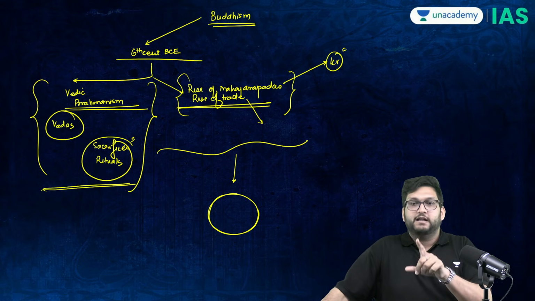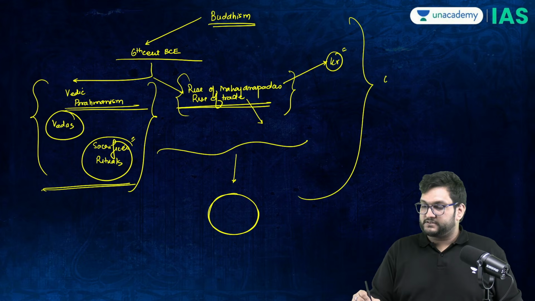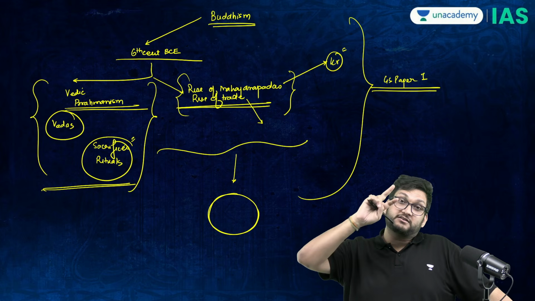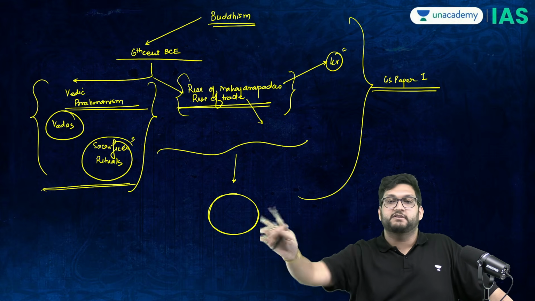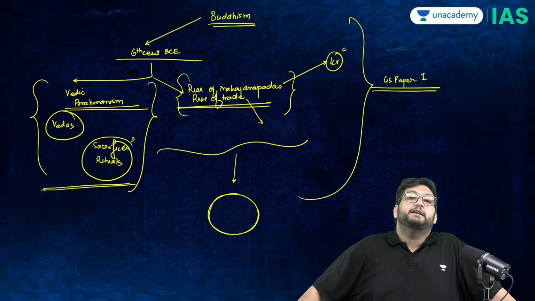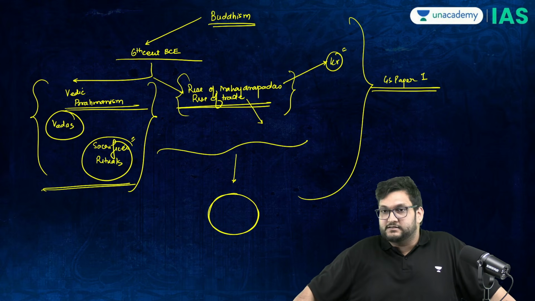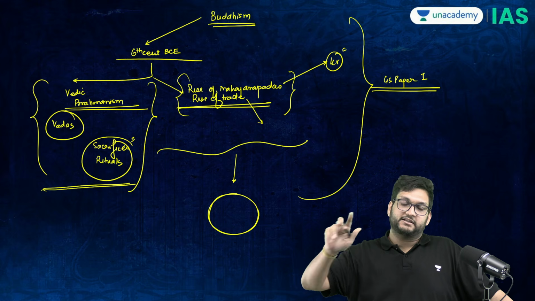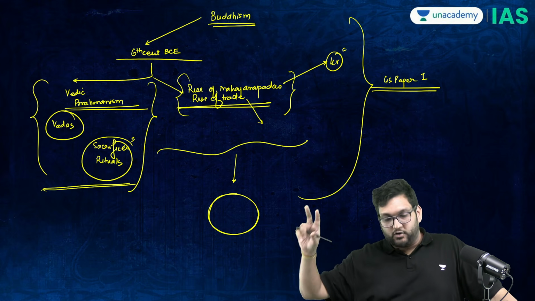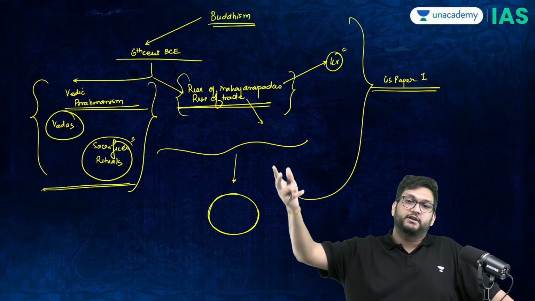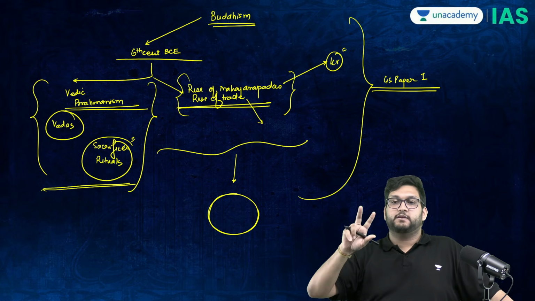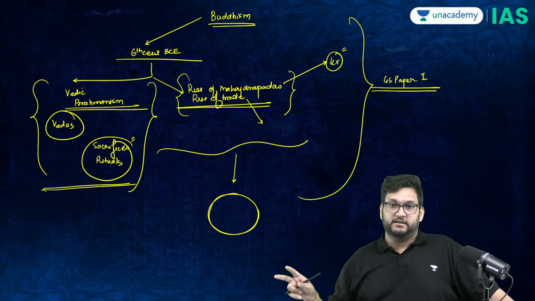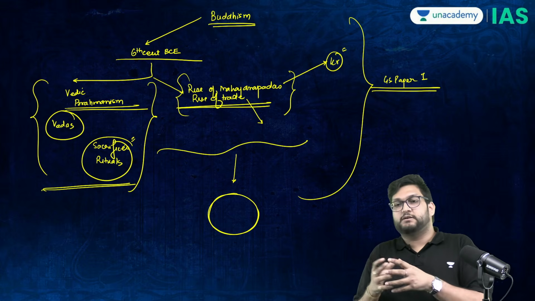So, from a Mains perspective, from a GS Paper 1 perspective, and from a beginner's perspective, since society is part of culture, it can come in the Mains examination: why did Buddhism rise? Why did heterodox religions rise? And the answer to that question is very simple. You have materialism, moral degeneration, Vedic Brahmanistic practices, along with that the Mahajanapadas, which meant political power, and at the same point of time the rise of the Vaishya community. Both had no ritualistic status as much as they had status and power outside it. And this allows Buddhism to rise.